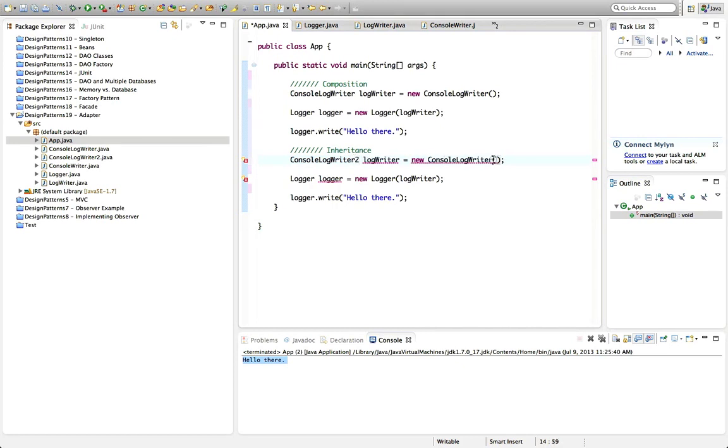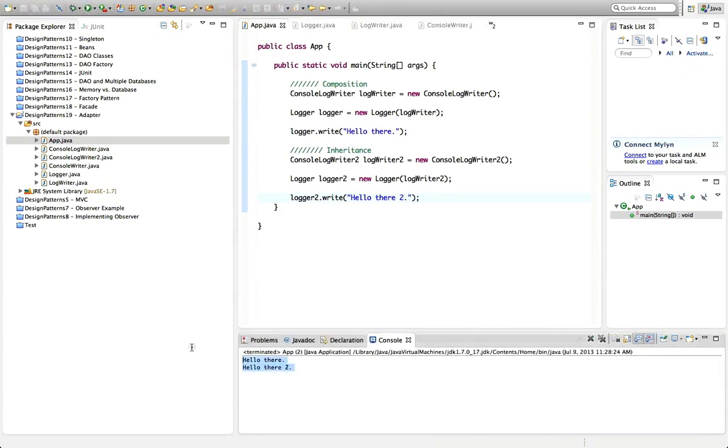And we'll make this a console log writer 2, and let's call that log writer 2, and this is log writer 2, and let's make this logger 2 and logger 2. So if I've got this all right, we should see some more text here. Let's say hello there too, and save that and run it, and there we go. So both examples of the adapter pattern.